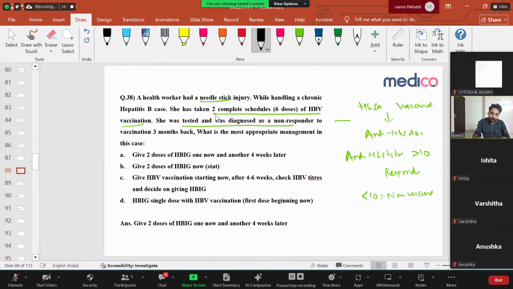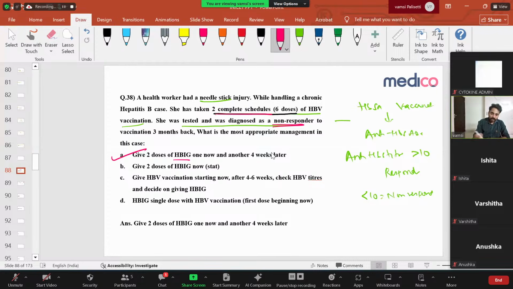The patient actually completed 2 complete schedules of 6 doses of hepatitis B. He completed 2 schedules, but he is a non-responder. That means there is no anti-HBs status. Even after giving the hepatitis B surface antigen, his body is not generating antibodies. That means active immunity is not useful for him. So what will you do? You have to give only passive immunity: 2 doses of hepatitis B immunoglobulin, one now and another 4 weeks later.